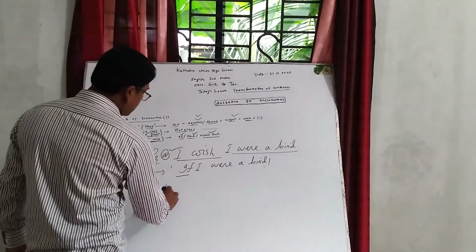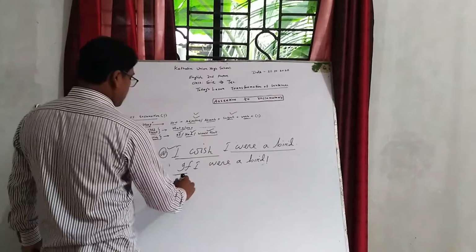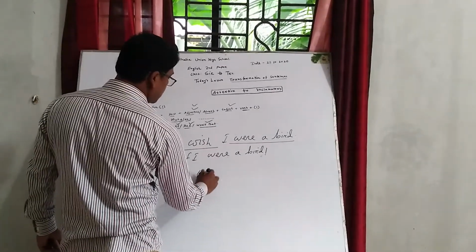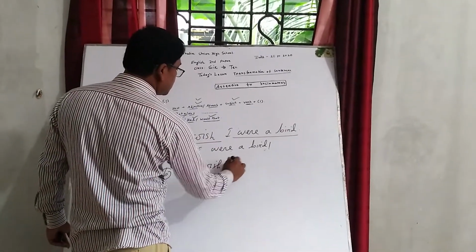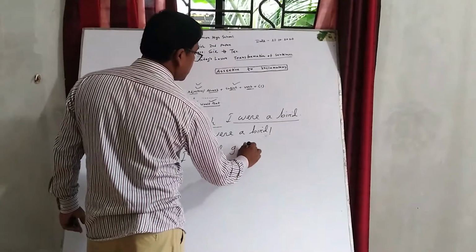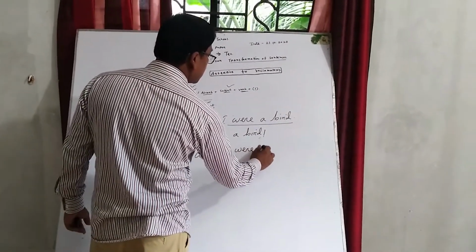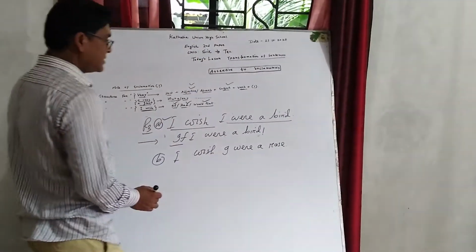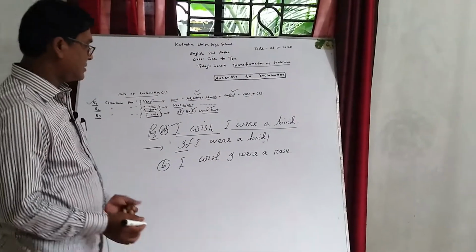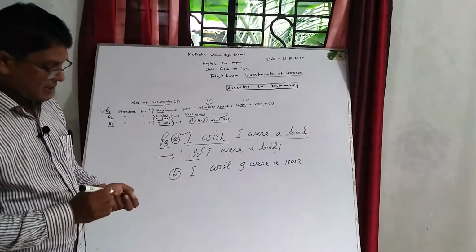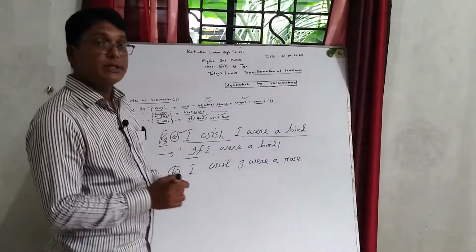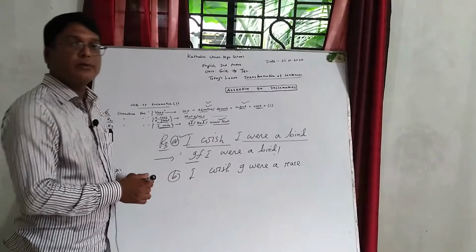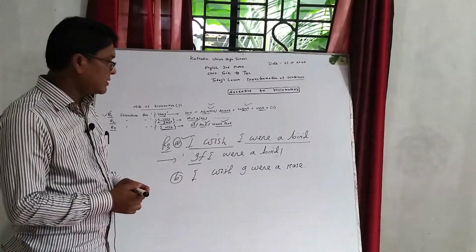Okay, dear students, I am giving you another example. I wish I were a rose. Okay, dear students, in this sentence, the subject also desires or longs for or wishes an unreal imagination.